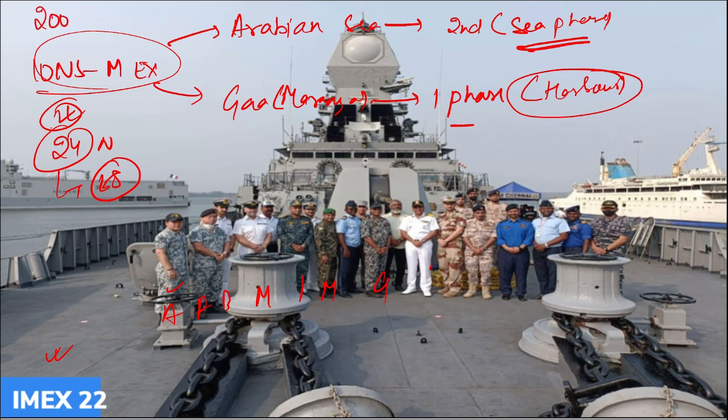IONS was established in the year 2007, and for the first time the symposium was held in 2008. It is a form of collaboration and cooperation among the navies of the Indian Ocean Region littoral states. What are littoral states? Littoral states are the states that have a sea coast or beaches. They are on the coast. IONS includes all the littoral states of the Indian Ocean region. So this is everything you need to know about IONS.